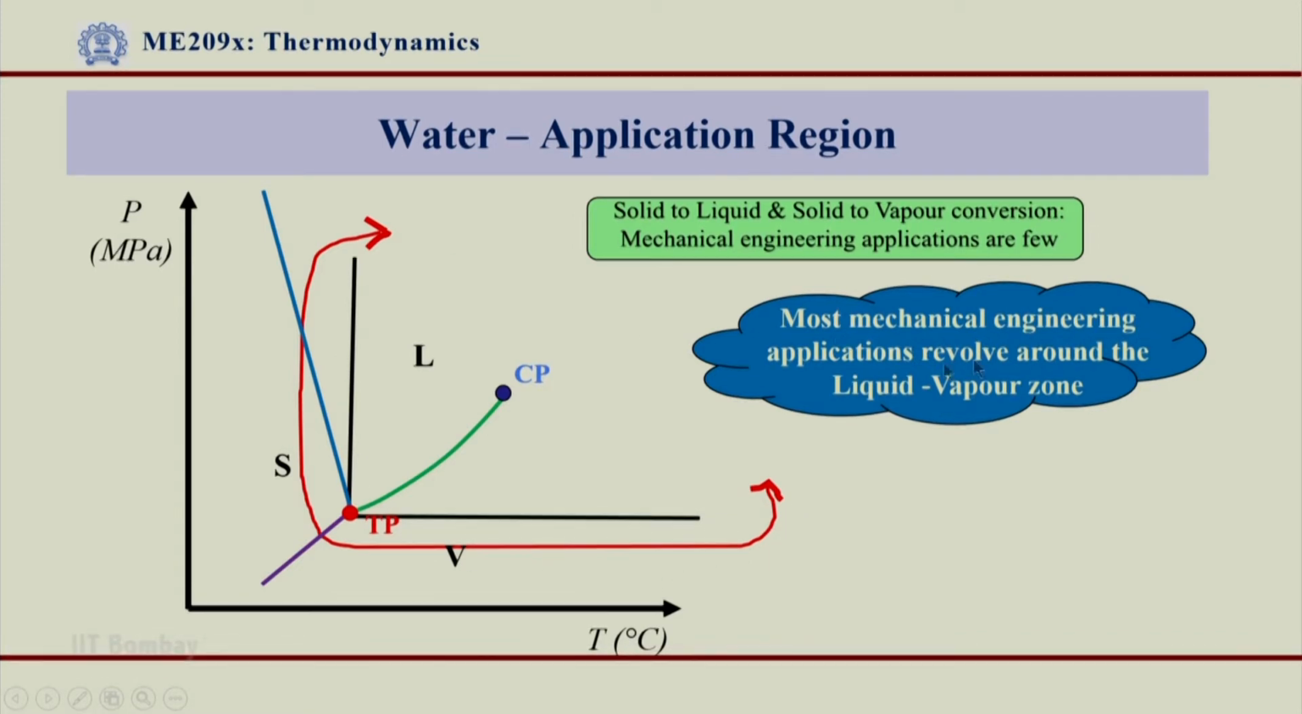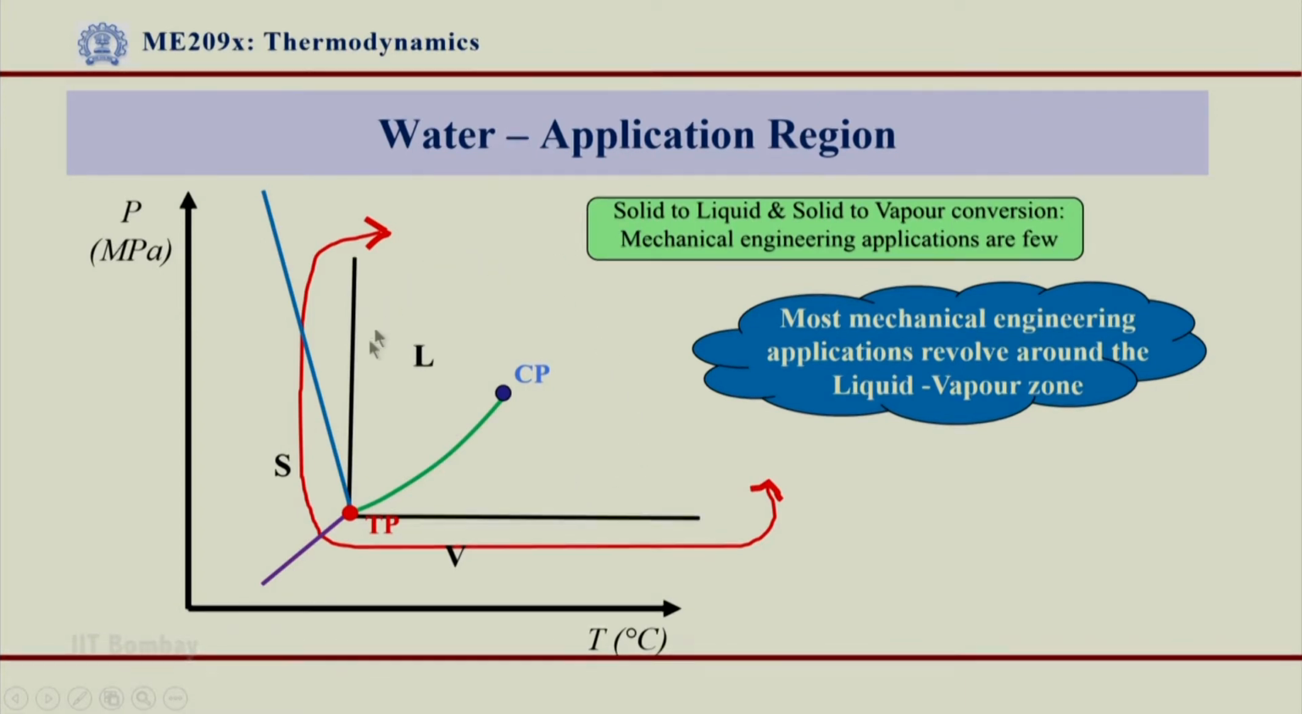Most of the mechanical engineering applications revolve around the liquid to vapor zone. For example, in a power plant, we have liquid in the boiler, which gets evaporated to vapor, and we have a turbine, steam, and again condensation where vapor to liquid conversion happens. All this revolves around the L to V region. So, we have a liquid region, a vapor region, and also we deal with this LV line where two phase mixture exists. Most of the mechanical engineering applications which involve water lie around this LV region, and therefore let us study this region in more depth.